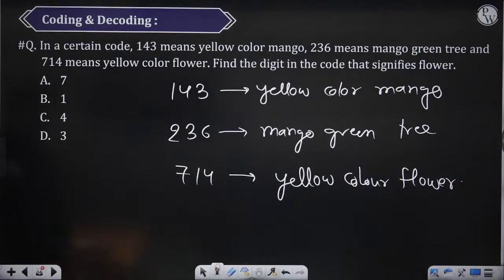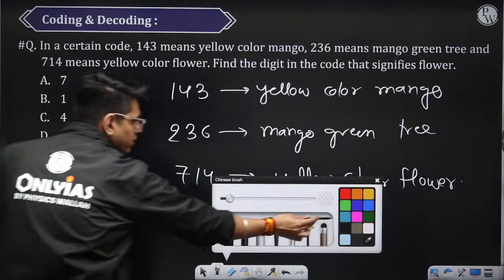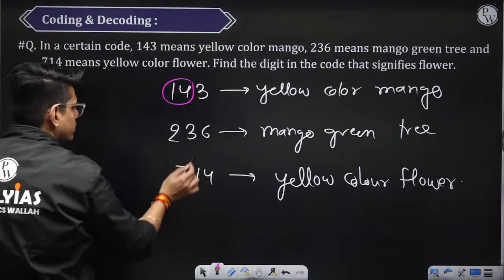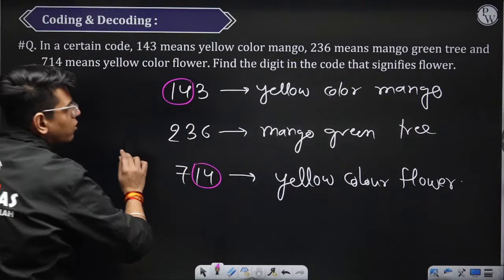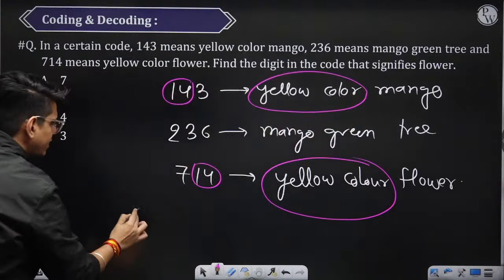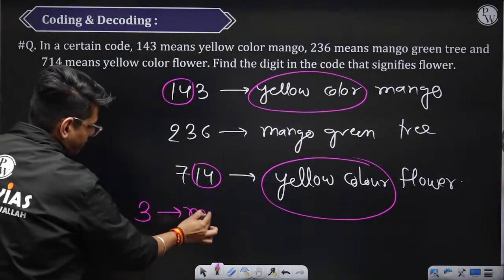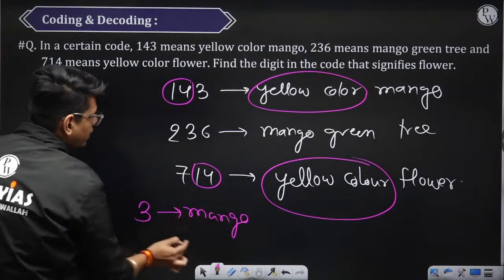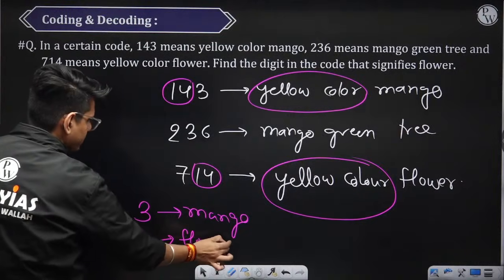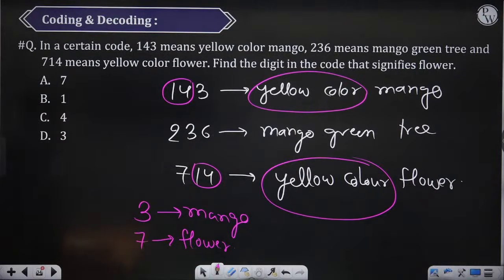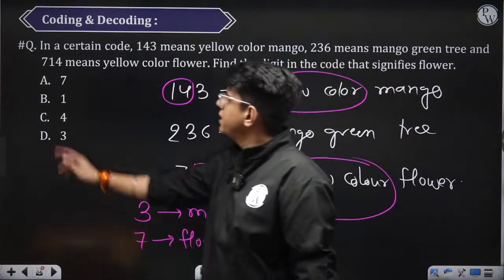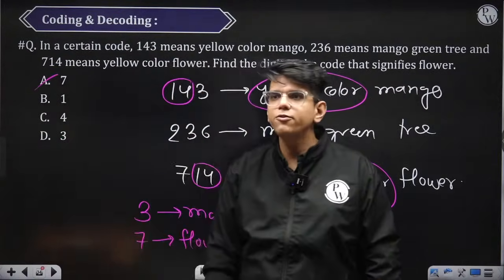Here also 1 and 4. 1 and 4 is common with yellow color. From this you can say 3 is mango and 7 is flower. Very simple, right? So the code for flower is 7. Can I give you one more question?